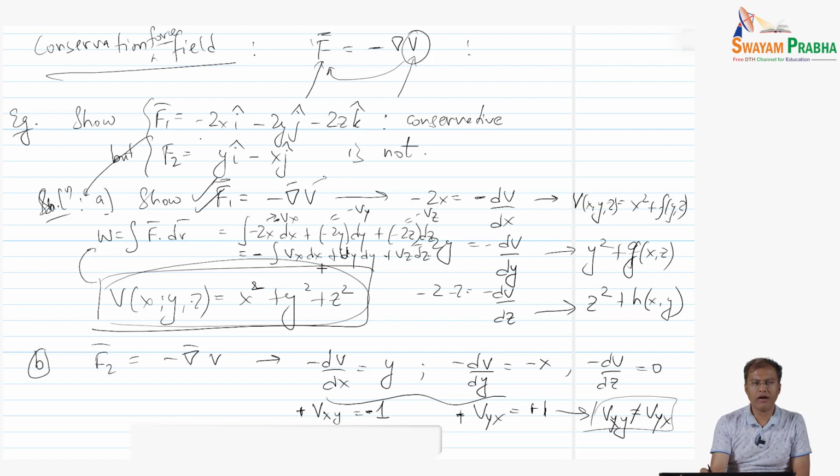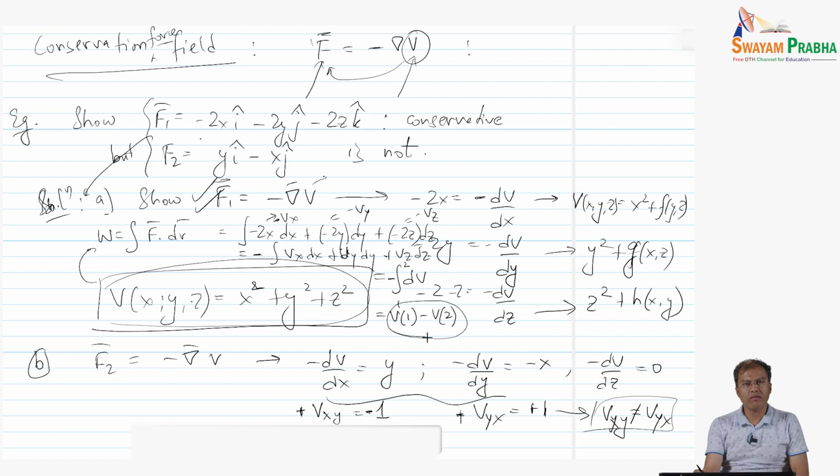And this is an exact integral, and this integral is negative of dv, which means from, let's say, point 1 to point 2, this is going to give us v at point 1 minus v at point 2. So what we have found is that the work done by a conservative force field only depends on the end points 1 and 2. It never depends on the path.